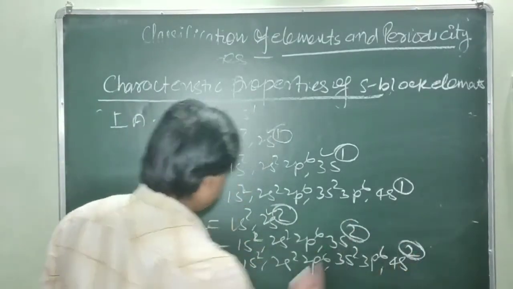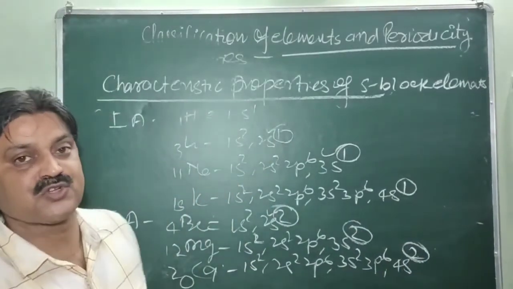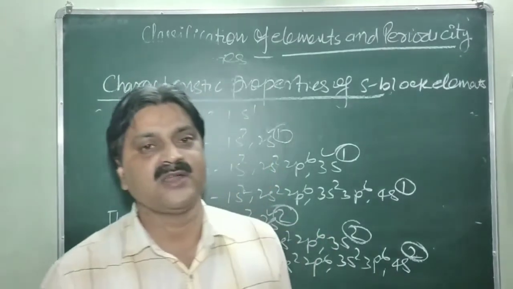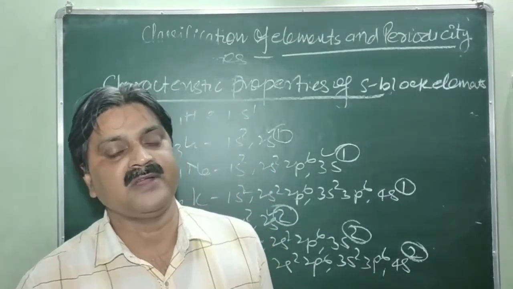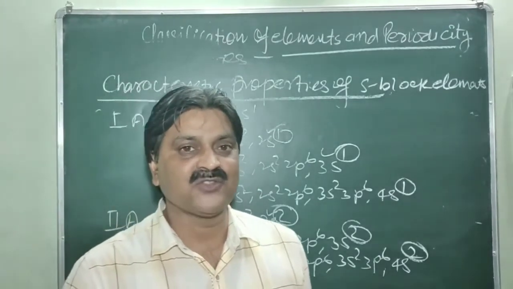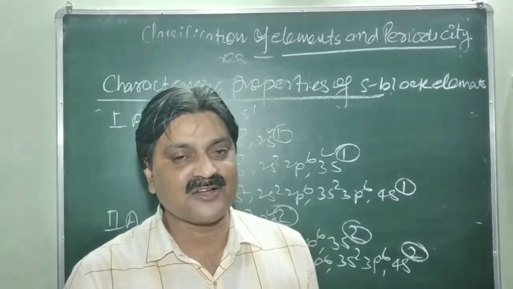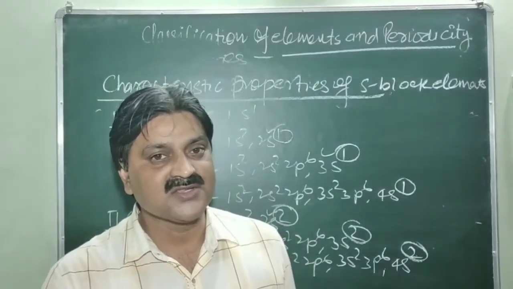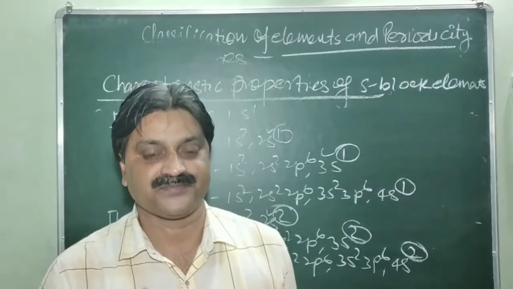So this group of elements, beryllium, magnesium, calcium, strontium, barium, radium, all belong to the S block elements and the second A group of elements. Is it clear? So elements are designated on the basis of the last entering electron. The elements in which the last electron enters the same subshell belong to the same block of elements.